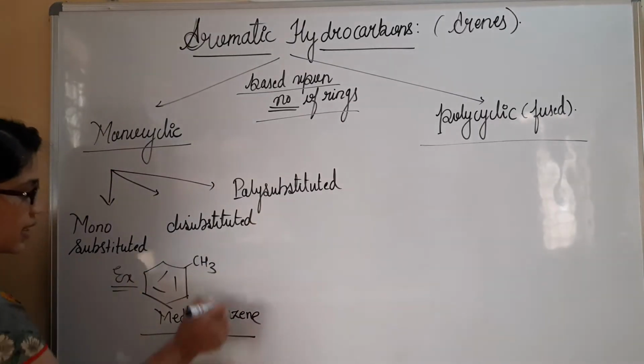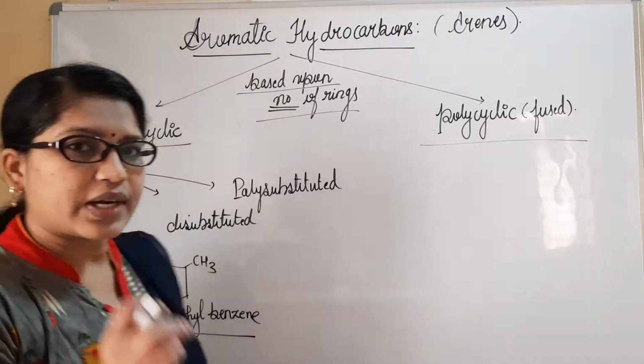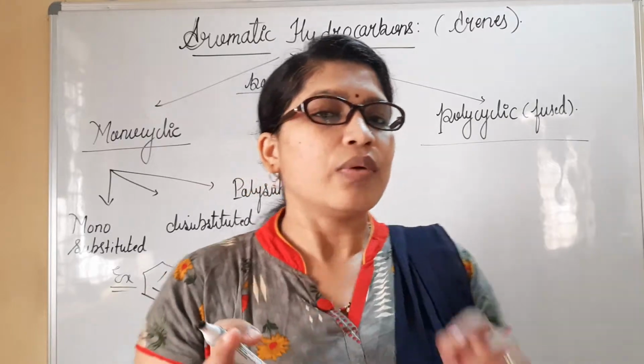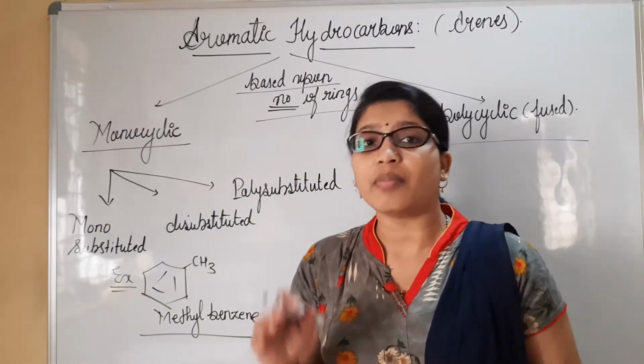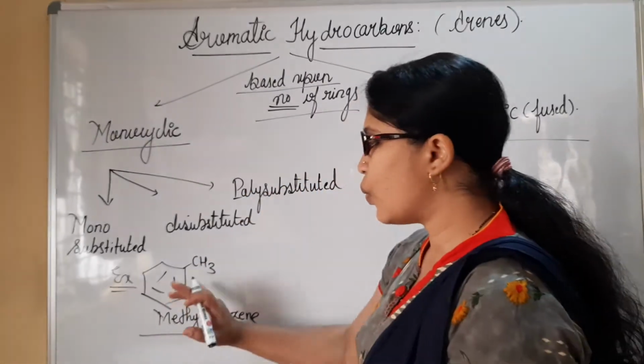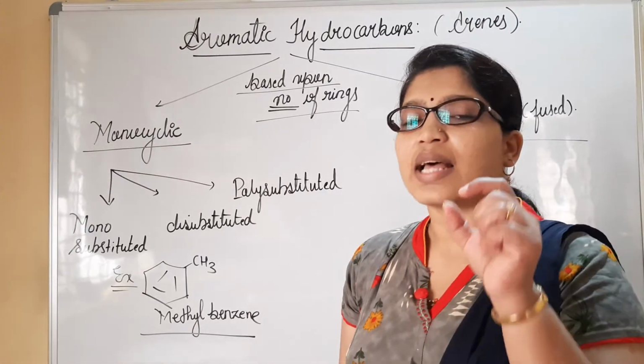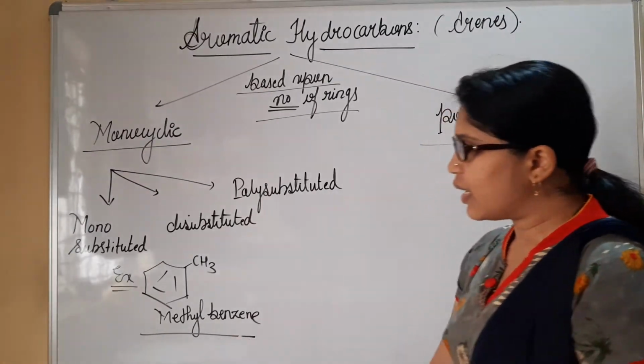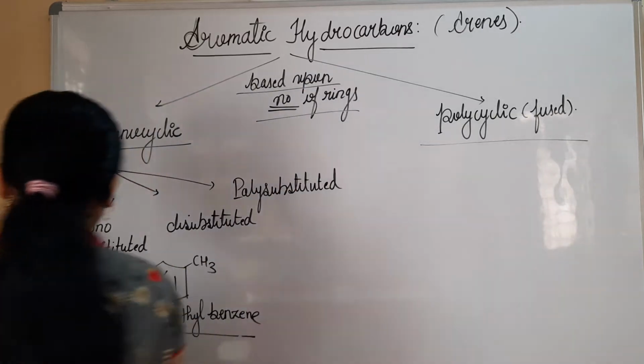So this is an example of a mono-substituted aromatic hydrocarbon, wherein we have replaced one of the hydrogen atoms and substituted one CH3 group, that is an alkyl group. Similarly, just check out this one. I have given an example for this.